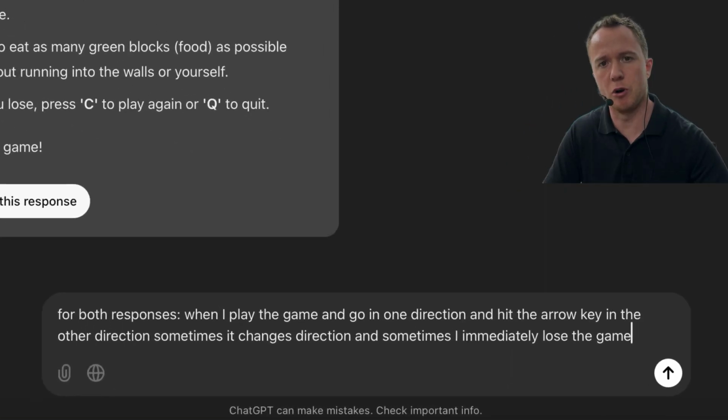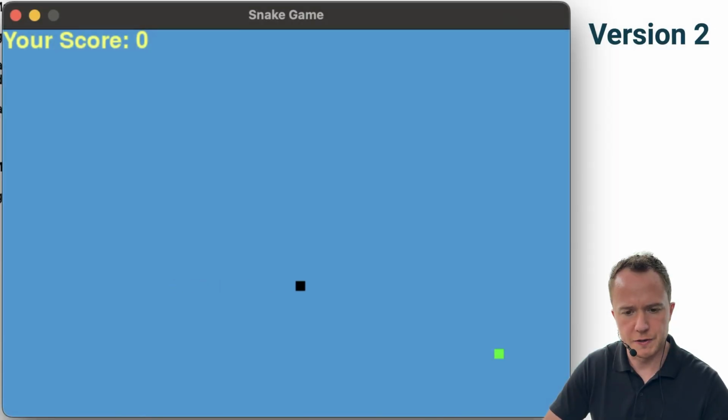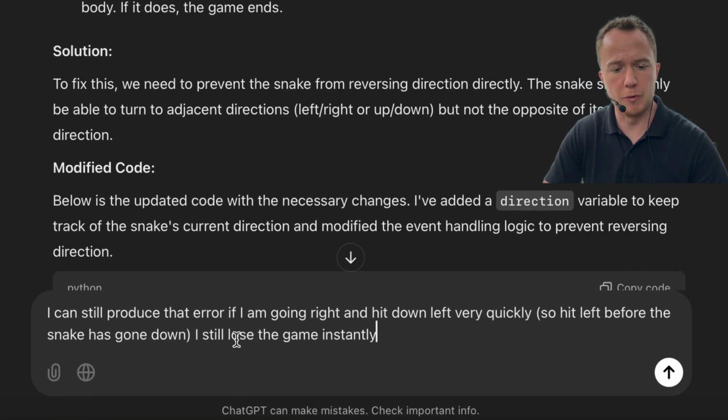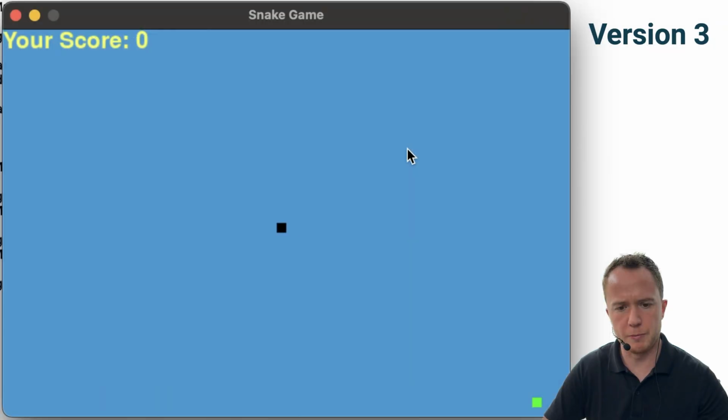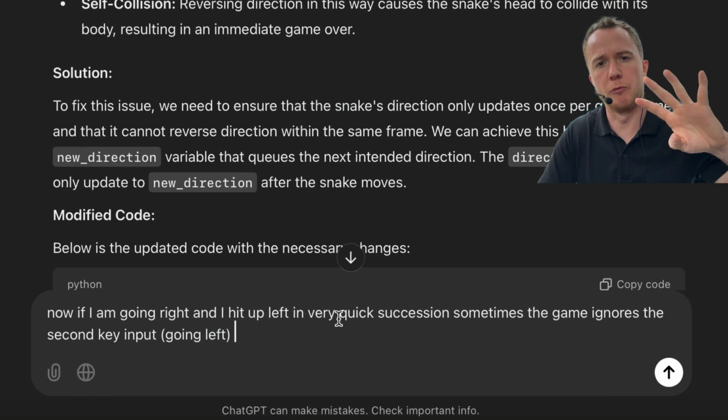Since it's the same issue that we had before, we can use the exact same prompt to try to fix it. The direction changes are still possible if you hit up left quickly enough. Same issue as before actually, so we can use this third prompt from last time. I can still produce that error if I'm going right and hit down left very quickly. Rapid key inputs are sometimes ignored. So we use prompt 4 from last time.